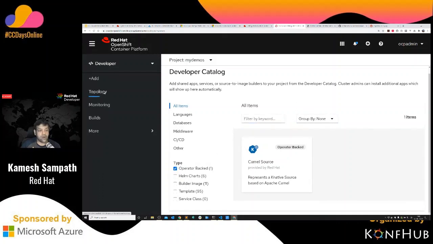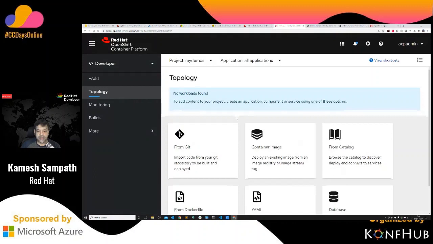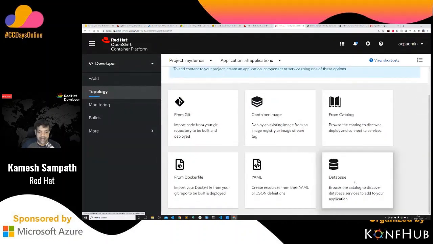Then let me go back to topology. You can also create a database and connect to a database. If you're a Kubernetes expert, you will have a lot of Kubernetes manifest YAMLs. You can deploy them from there as well. Or you can also import from a Dockerfile, which is deployed on a GitHub repository.